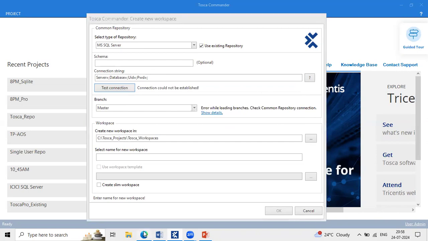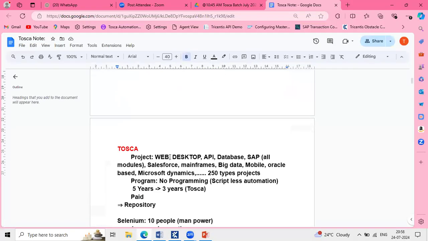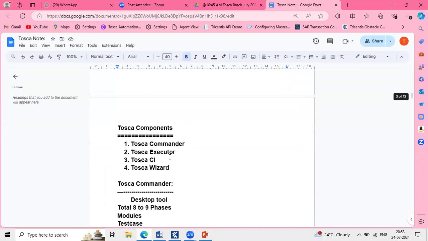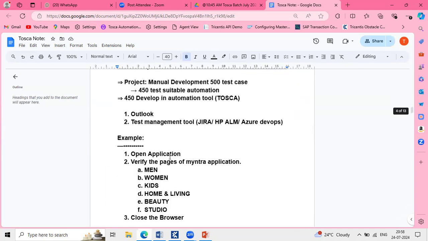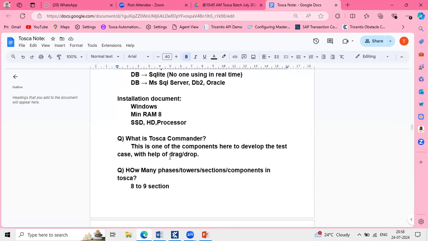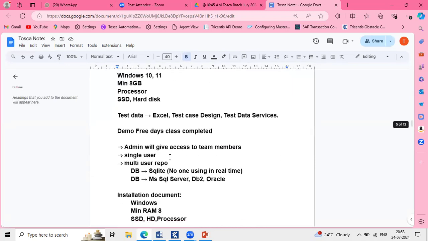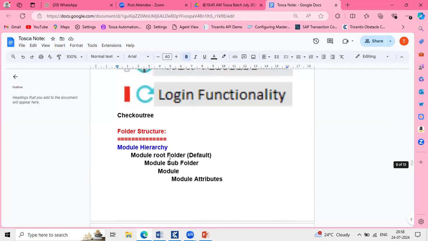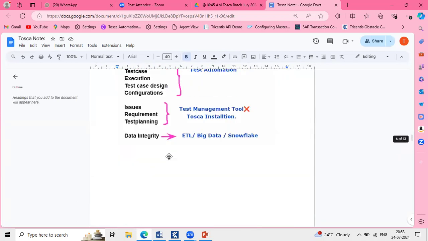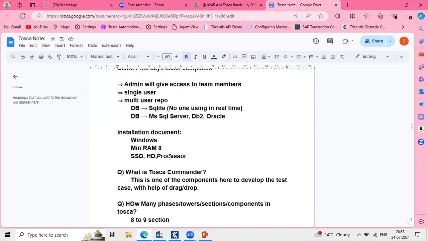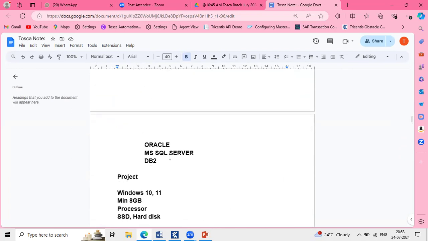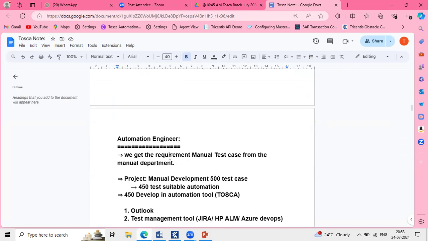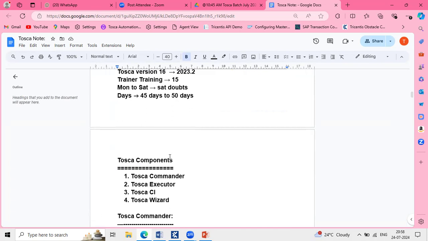I'll show you. Anisha, we have to ask for access to this connection string. If they are creating the project for you, they are the responsible persons to give this connection string to you as well. No need to take permission from testing, just request your test lead. That's it. Not much.